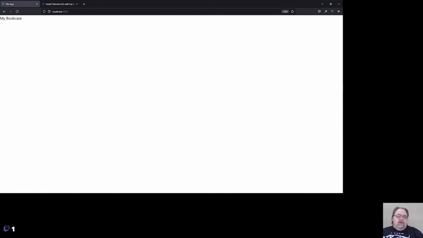Yeah. And we'll see our H1 has become much smaller with a sans serif font, because that's one of the things it does, it does a reset of all of the CSS entirely. And that might be what you want, might not be what you want.